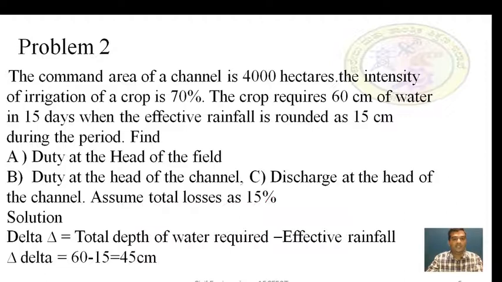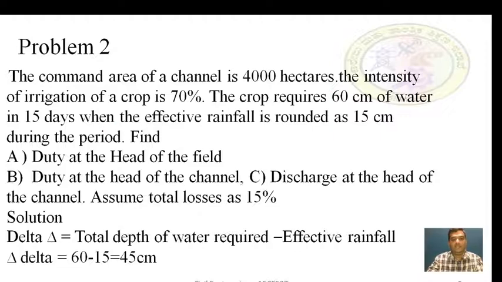In the above question, the combined area is given as 4000 hectares. The intensity of irrigation of a crop is 70%. Then the crop requires 60 centimeters of water for every 15 days.